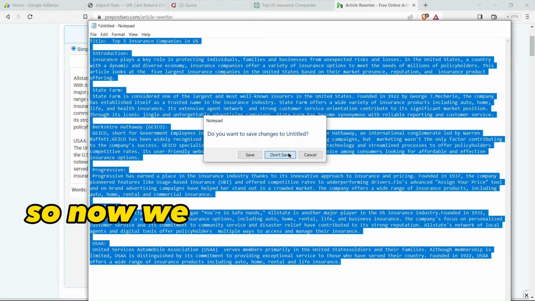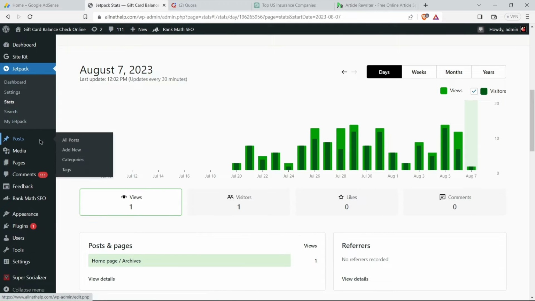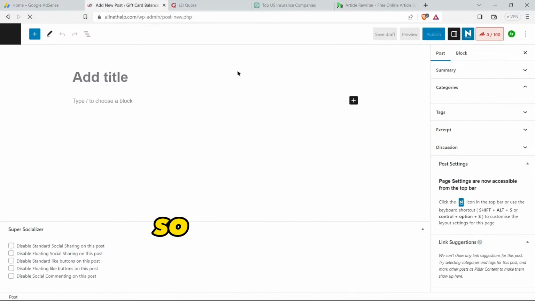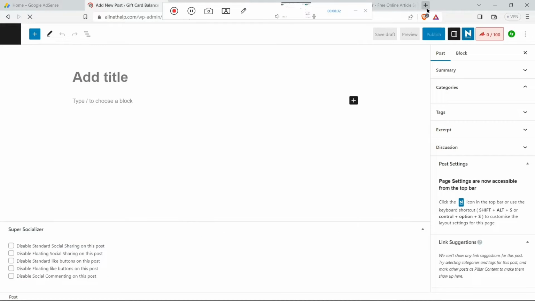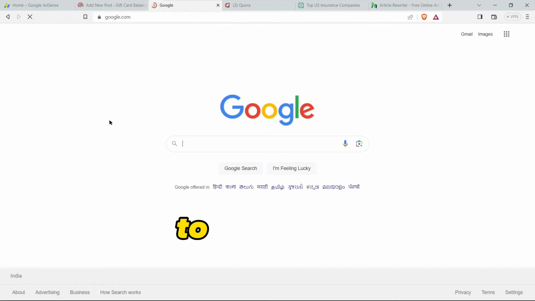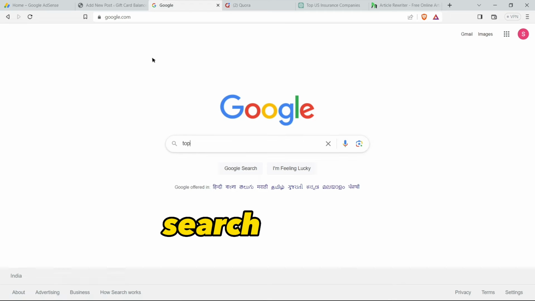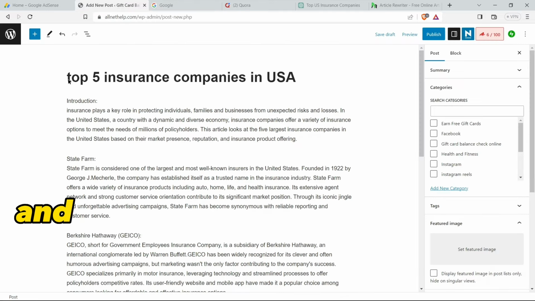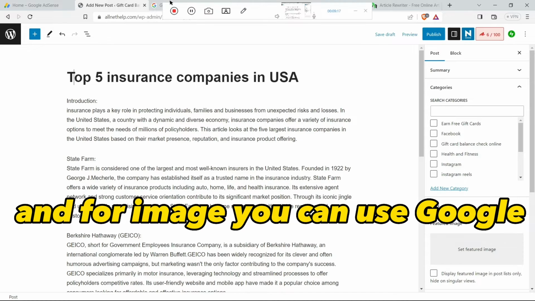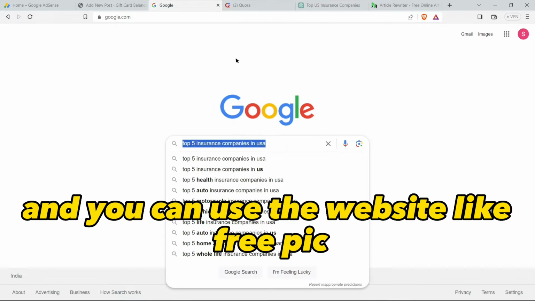So now we will write this article on our website. We can go to post, click on add new. So we will use Google to search for it, paste the article here, then search top 5, and for images you can use Google also, and you can use other websites like Freepik.